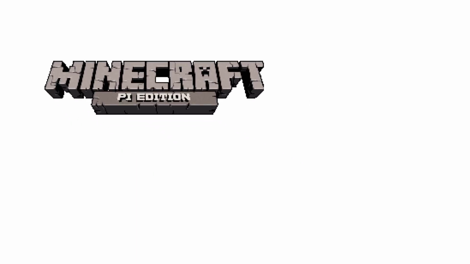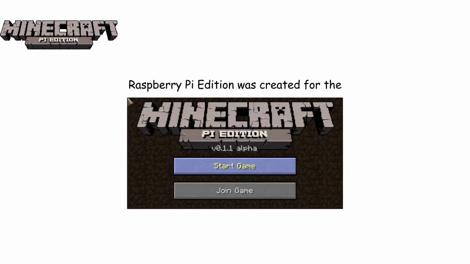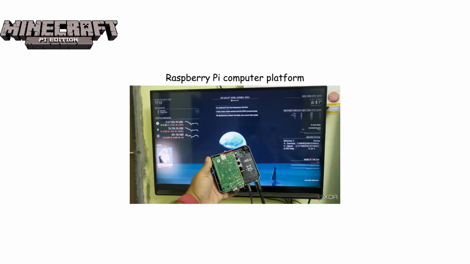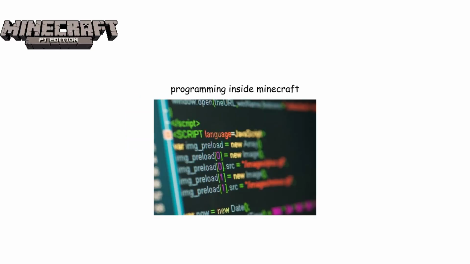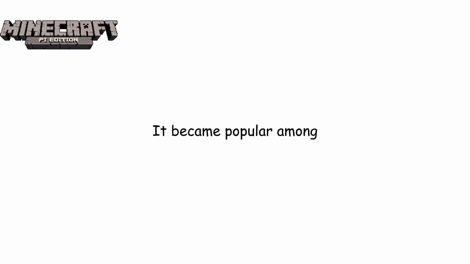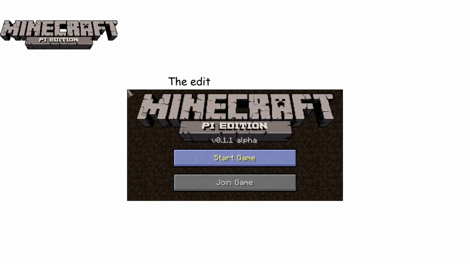Raspberry Pi Edition. Raspberry Pi Edition was created for the Raspberry Pi computer platform and allowed users to experiment with programming inside Minecraft. It became popular among students and coding enthusiasts. The edition is discontinued and no longer receives updates.